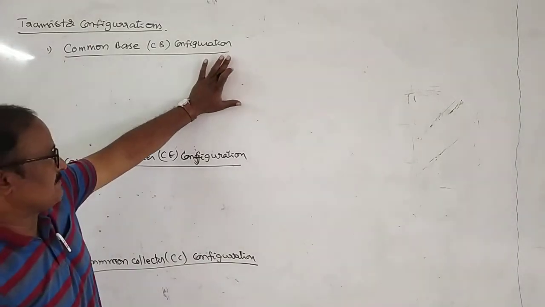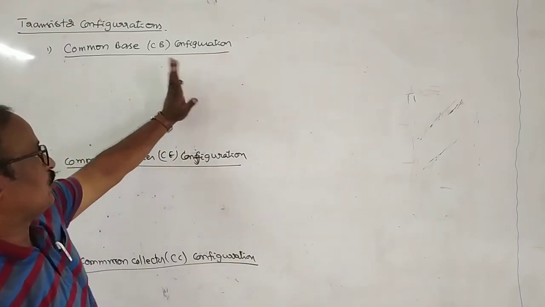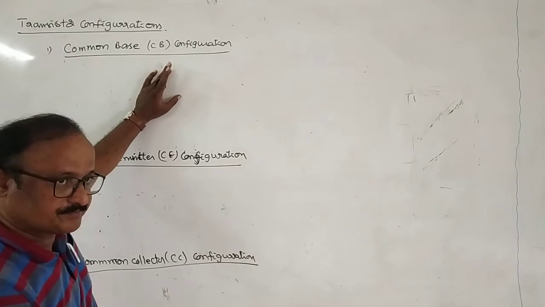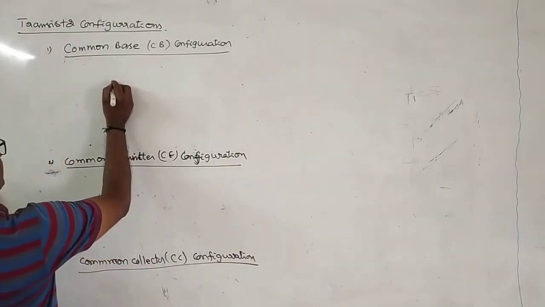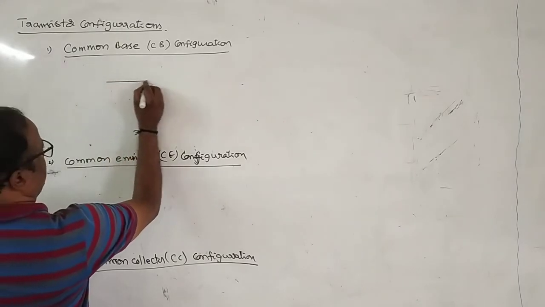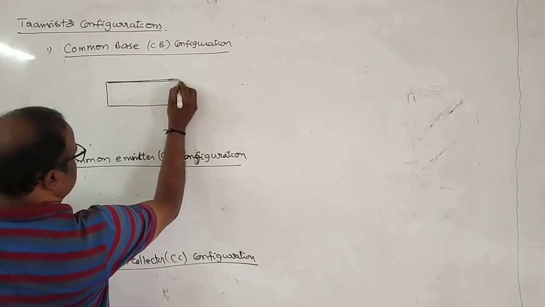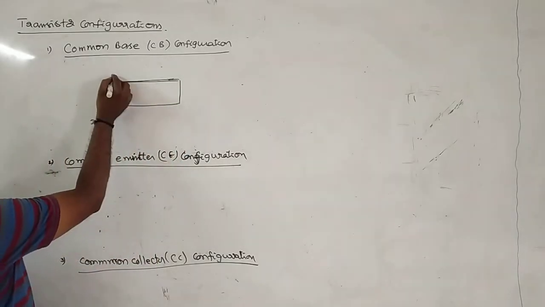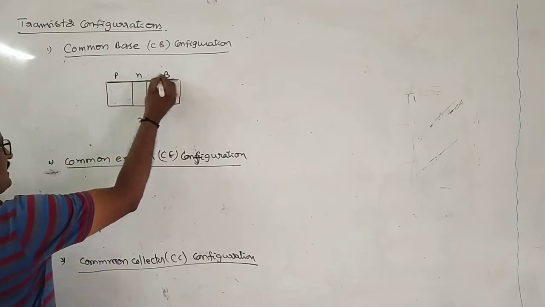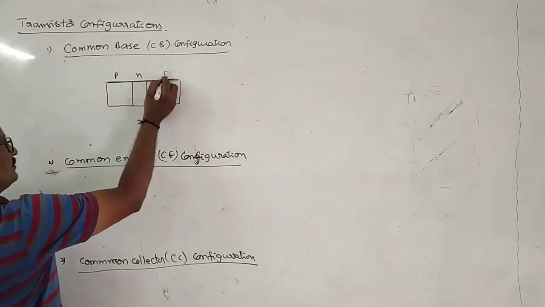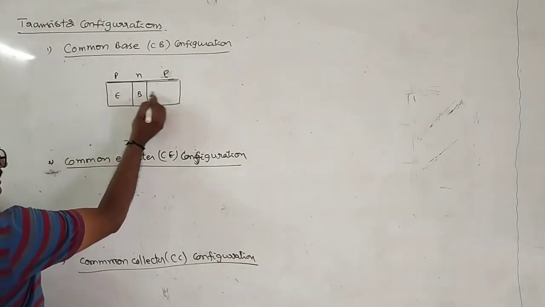Common base configuration means the base is common to both input and output. Okay? For example, let us consider this is a transistor. Maybe it is a PNP transistor. This is the emitter, this is the base and this is the collector.